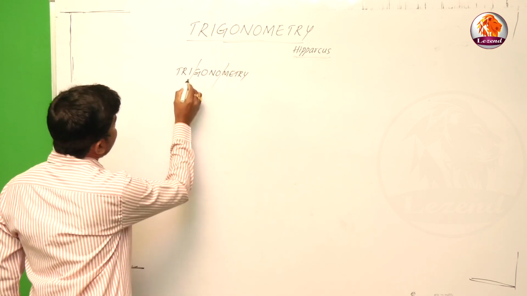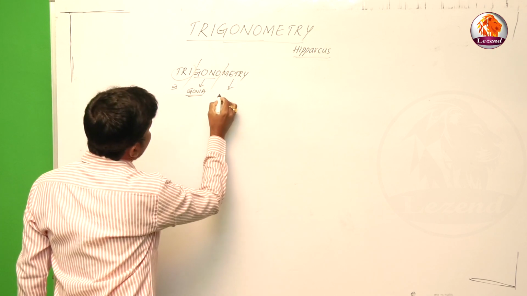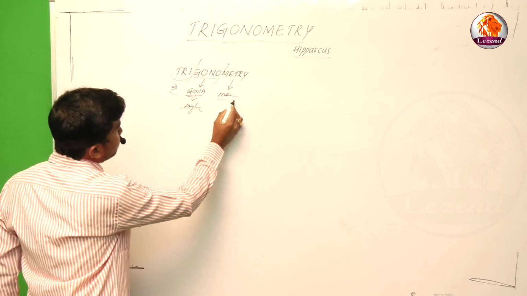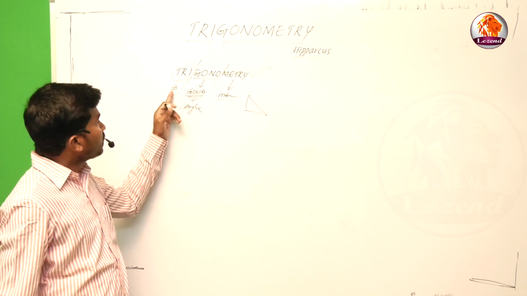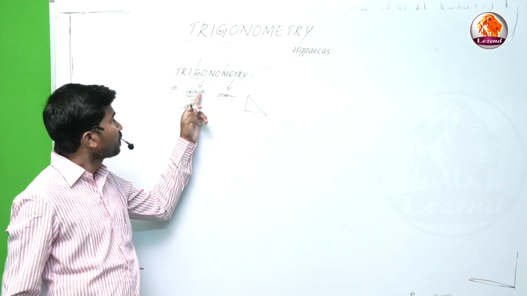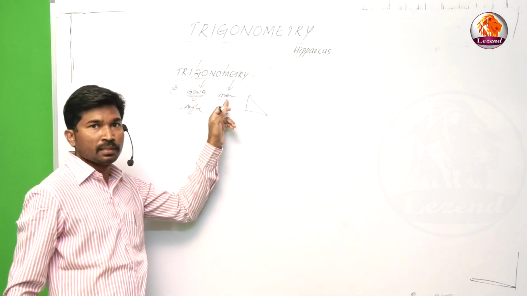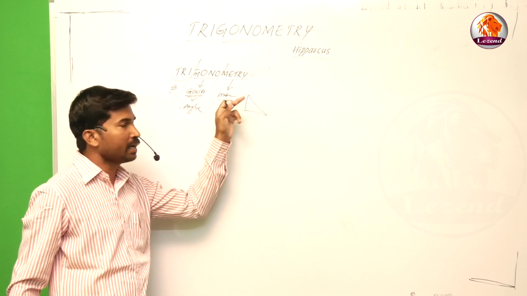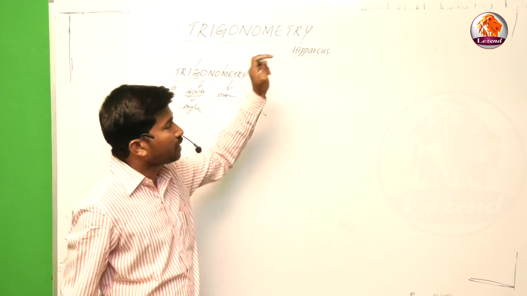trigonometry. Tri means three, goni is nothing but gonia, metri is nothing but measurement. So goni is nothing but angle. Three angle measurement of a right angle triangle is called trigonometry. The word is derived from the Greek words gonia and metria. Father of this topic is Hipparchus.